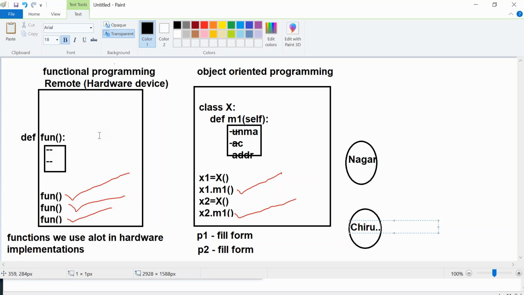Something like C language to database connectivity as such. So there are lots of differences. I will discuss this in length whenever we start object oriented programming. So for now, try to understand that functions get called automatically, with respect to however many times you call the function, it gets executed. Who is calling does not matter.